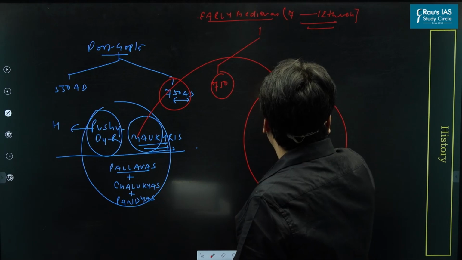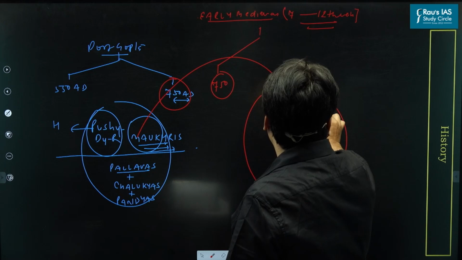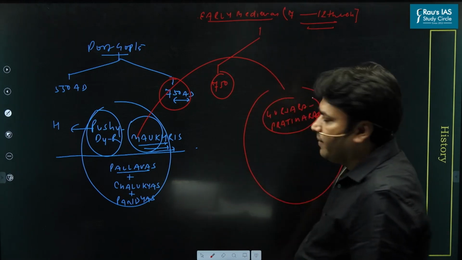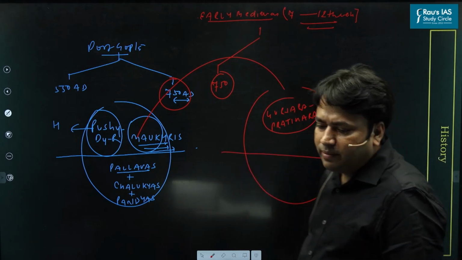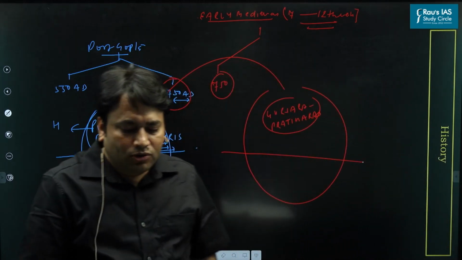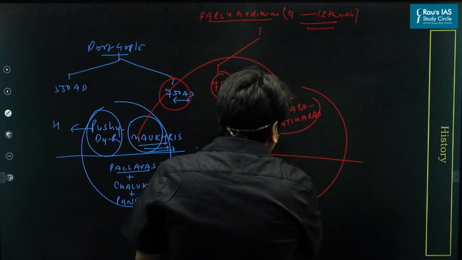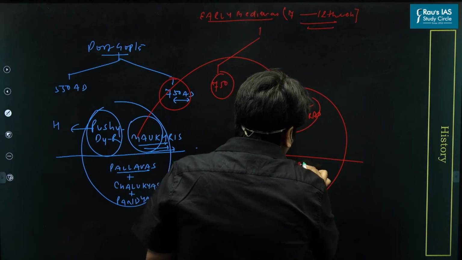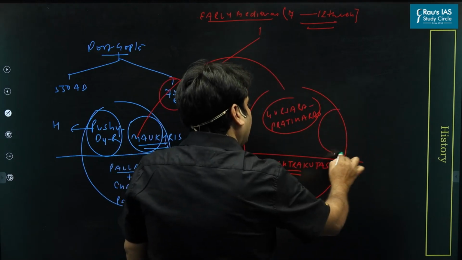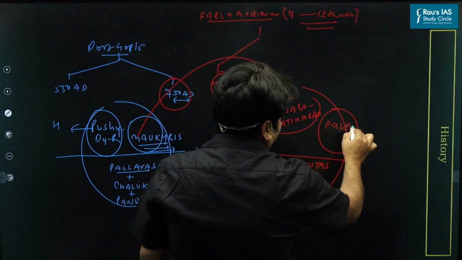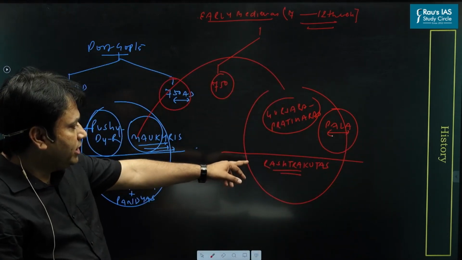And in South India, we see that Rashtrakutas have emerged as an important political force. There are Pala rulers also in the regions of Bengal. So in North India, the Pratiharas; in South India, the Rashtrakutas.